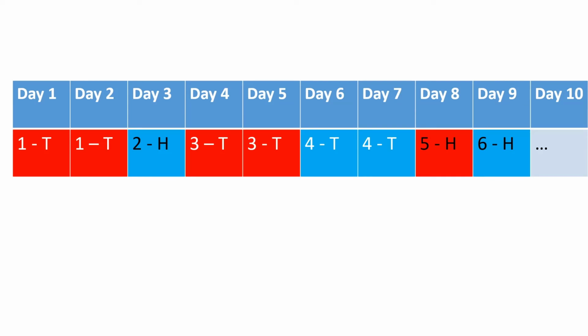Then the experimenter is going to translate the coin flips into an actual test schedule, as I show here. For example, in my case, first I flipped tails, so day 1 and 2 are tails. Then I flipped heads, so day 3 is heads, and that's the second coin flip. Day 4 and 5 were tails, and that's the third coin flip. Day 6 and 7 were tails, and that was the fourth coin flip. Day 8 was heads, and that was the fifth coin flip, and so on. You've now created a test schedule that you could, in theory anyway, use in an actual test, so long as you keep it secret from the test subject.